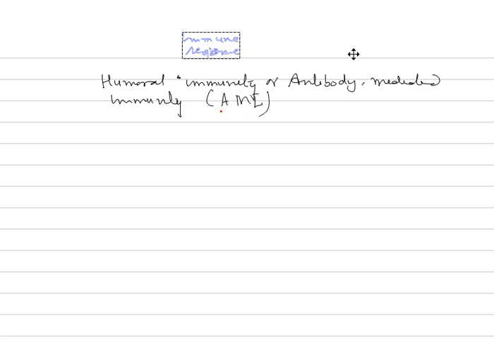Second, of course, is called cell mediated immunity, also called CMI. Two types. Now, what is this humoral immunity or AMI, antibody mediated immunity?